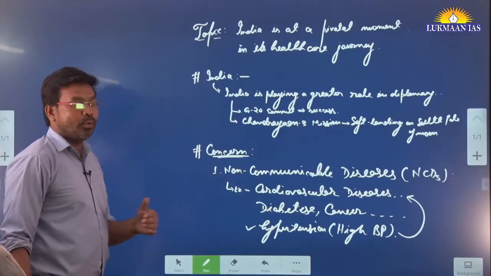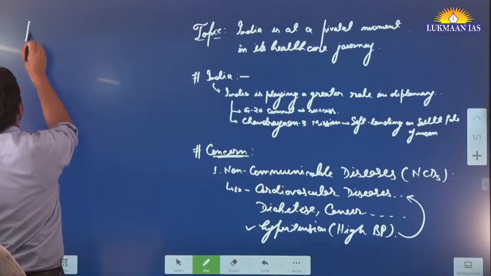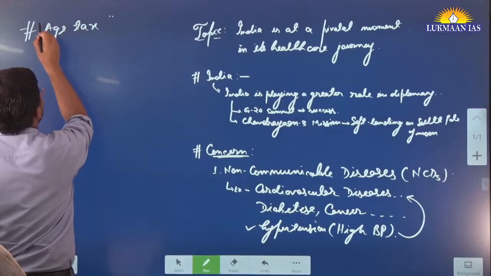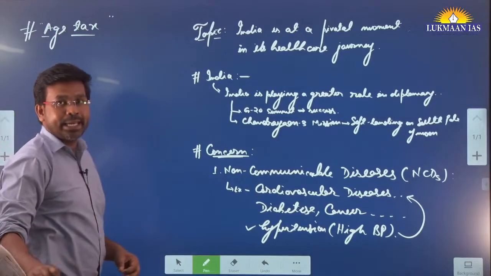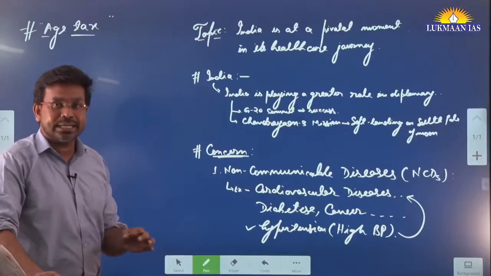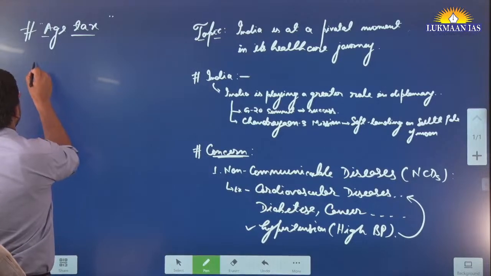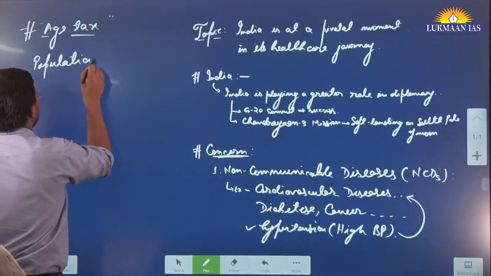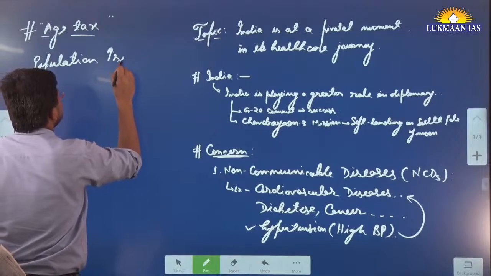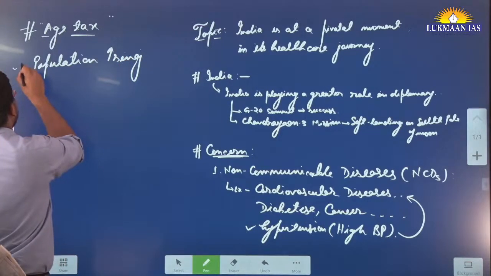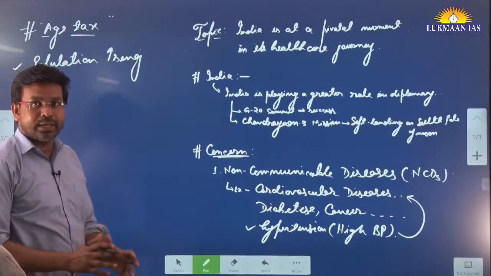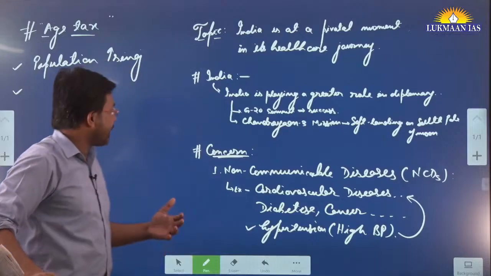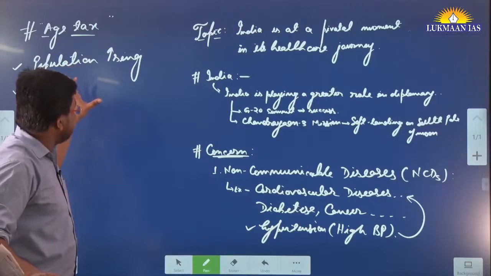And why do we need to do more? We need to do more to avoid something known as age tax, okay, something known as age tax. What do we mean by age tax? So in this article the author has said that India has a growing population, right? India has a population that is increasing. And currently India is the most populated country in the world. We have the highest number of people in the world in India.